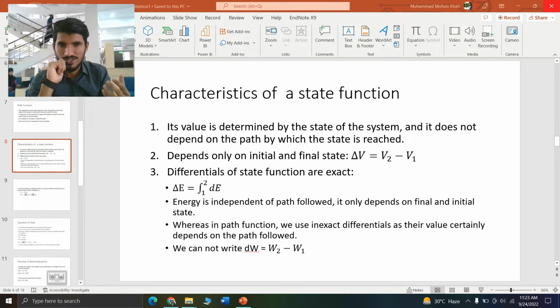Whereas for a path function, we cannot say dW is equal to W2 minus W1. Why can't we write that? Because work depends on the path followed. It does not depend only on its final and initial state; it certainly depends on how the final state is achieved. In the case of work, we need to determine each step through which it reached its final state. So that's one example of a path function.